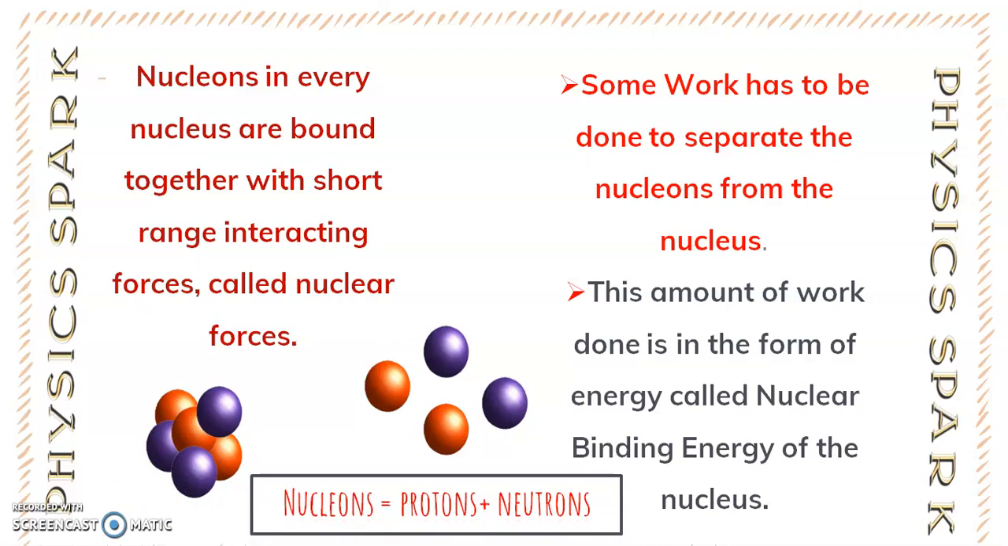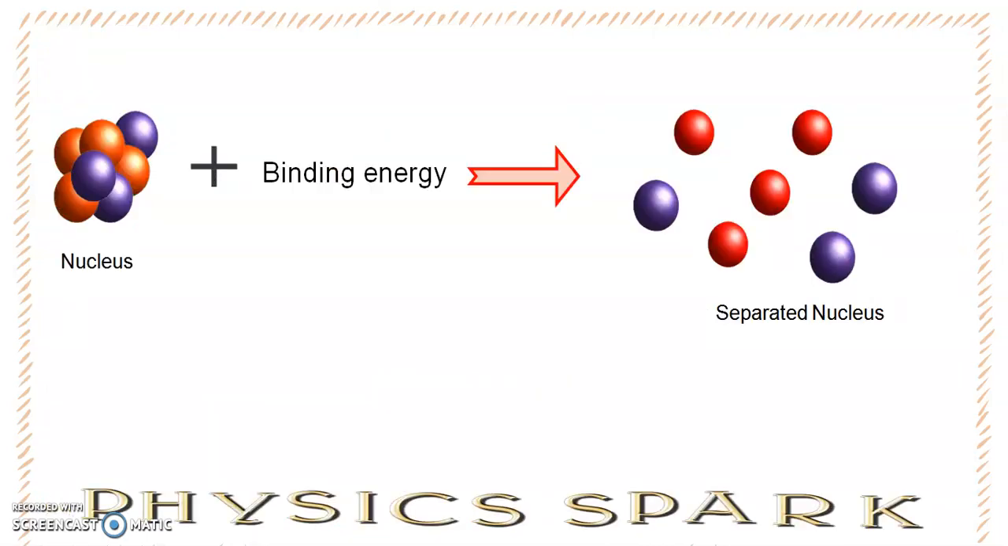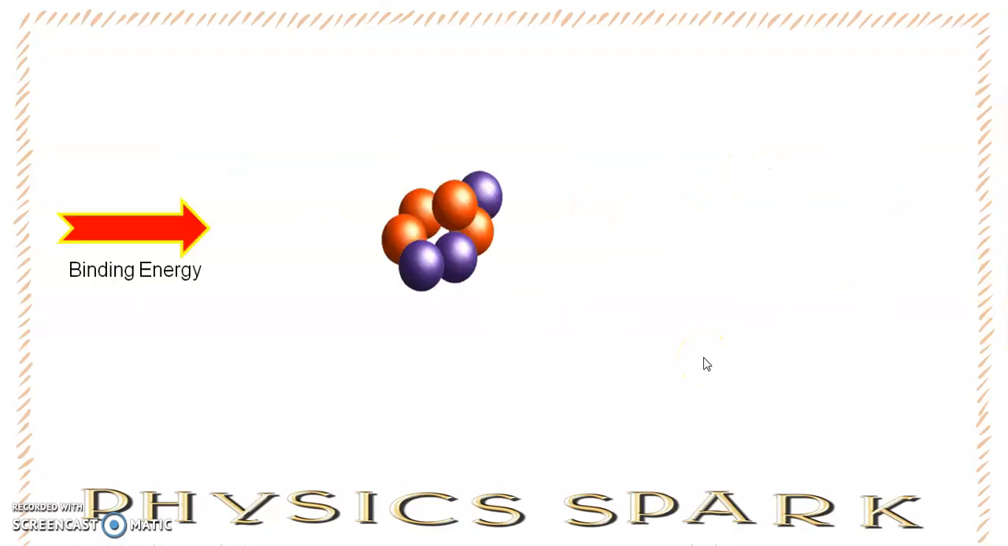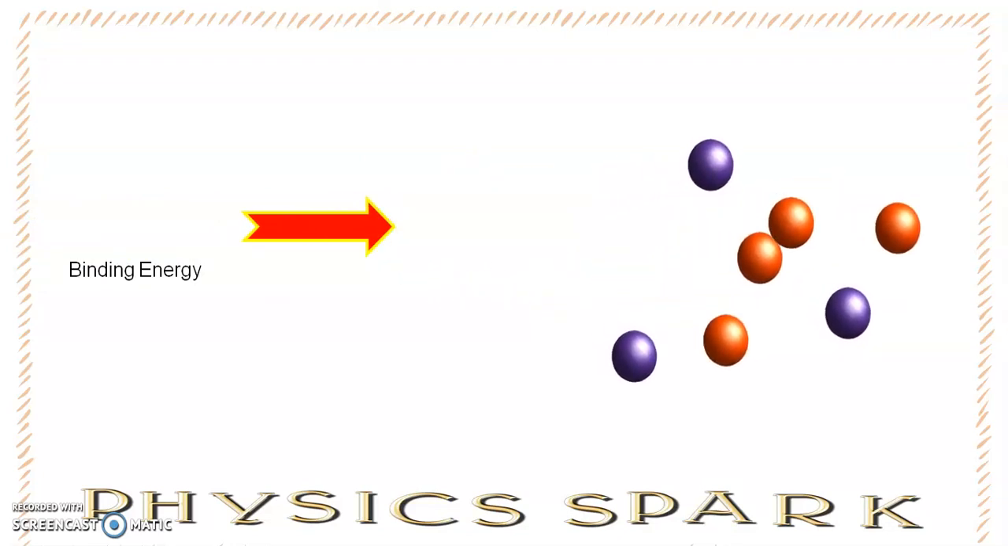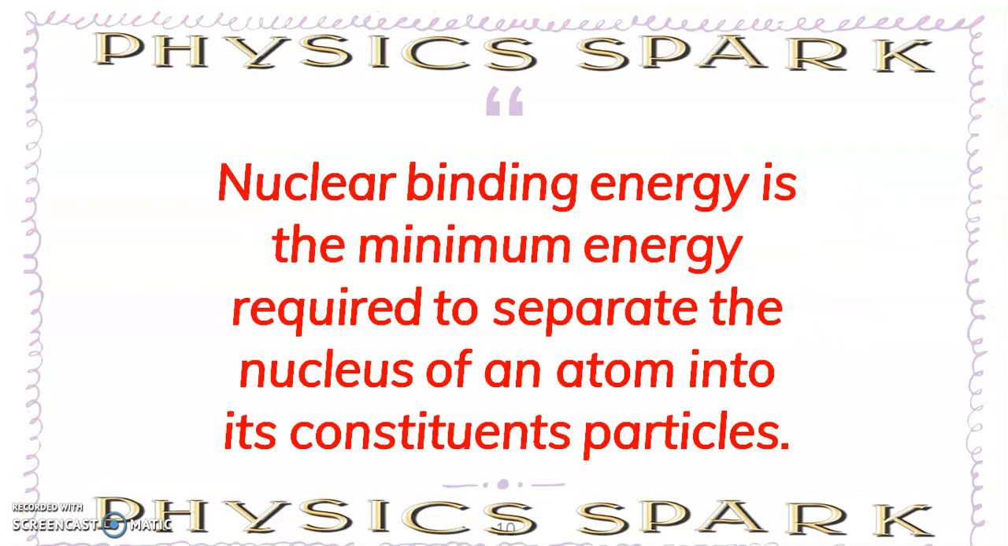Nucleon means proton plus neutron. Look at this. Here we have a nucleus. When we apply binding energy, then this nucleus will get separated like this. This is binding energy, this is the bound nucleus, and it is separated into further nucleons. So we can define nuclear binding energy as the minimum amount of energy required to separate the nucleus of an atom into its constituent particles.